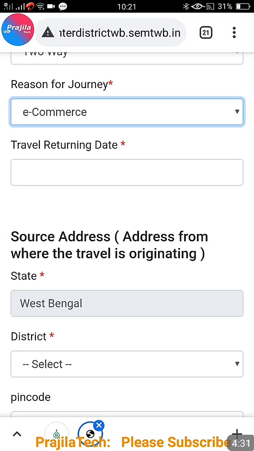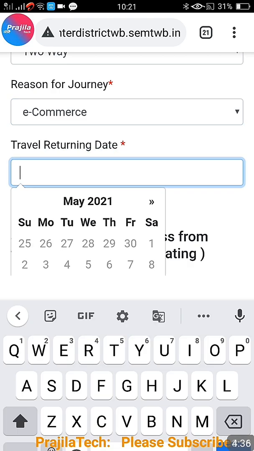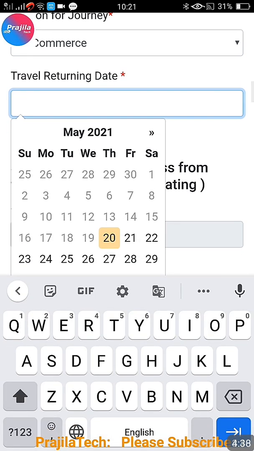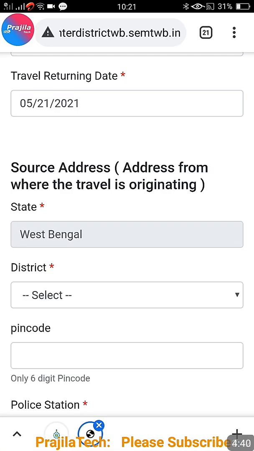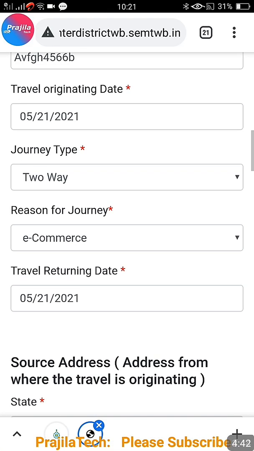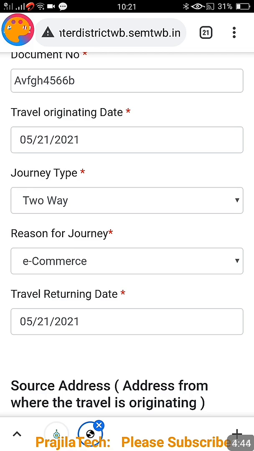Now you have to select your travel returning date. That means when you are going to come back. I had selected 2 way, so I have to select when I am going to come back. So let me think 21st itself. That means I have selected both same days. That is also possible. I am going on 21st and coming back on 21st.